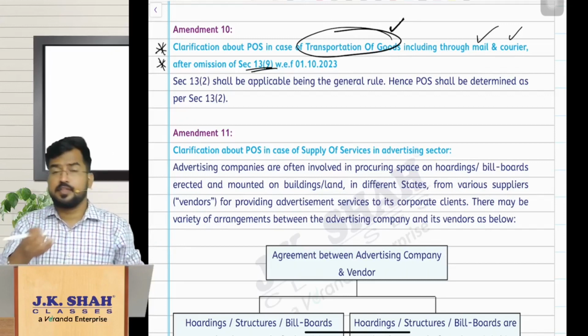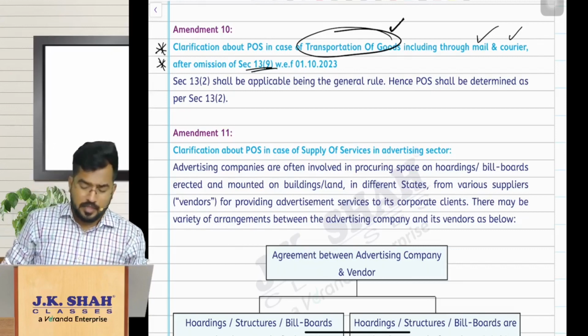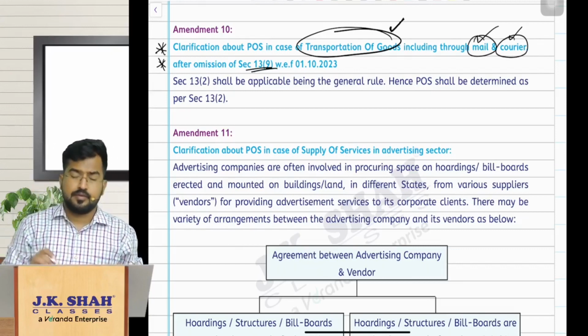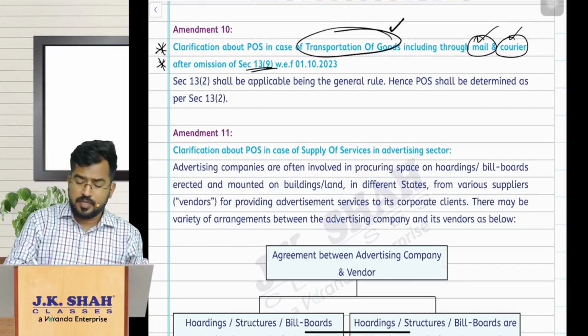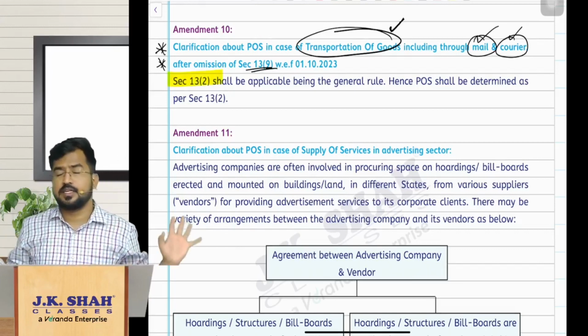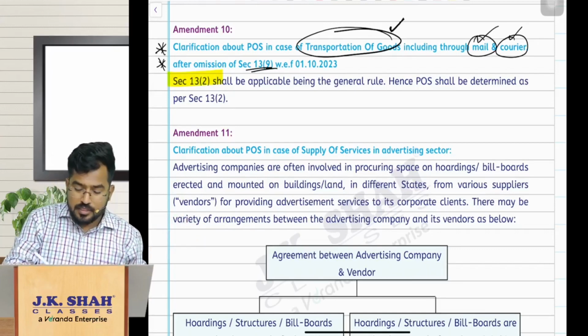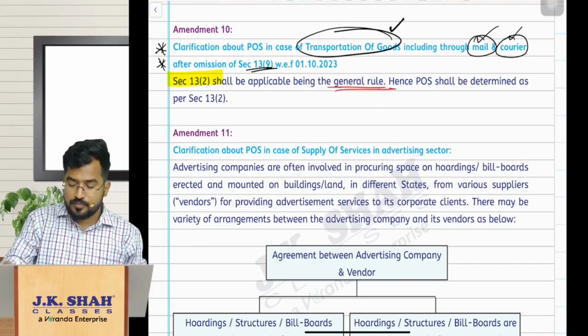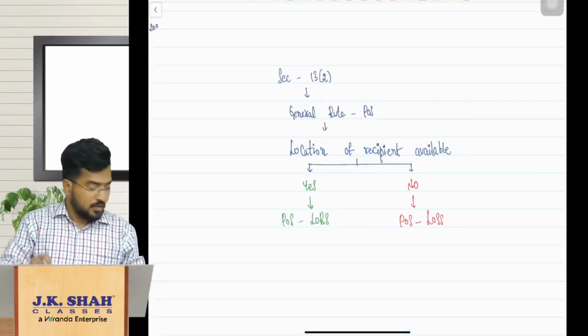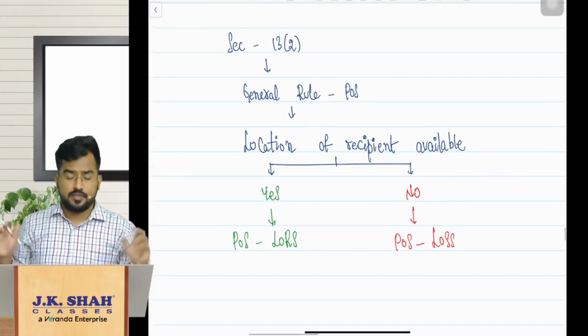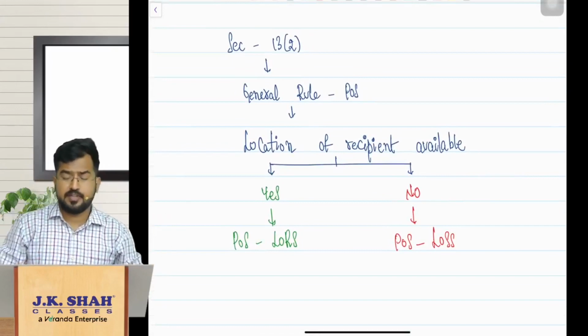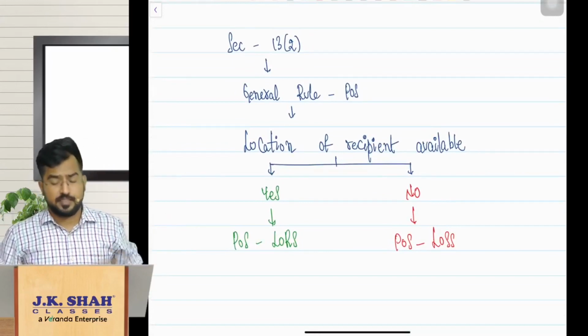Sir, if the goods are transported including through mail and courier, what is the place of supply? You will determine the place of supply based on Section 13 subsection 2, the general rule. So I hope you remember this general rule, Section 13 subsection 2. What is the general rule, my dear friends? What is the place of supply as per Section 13 subsection 2?